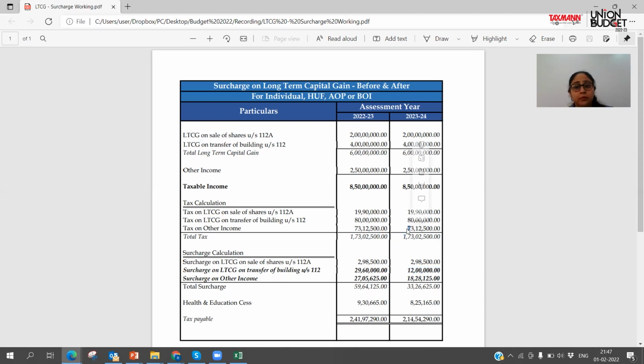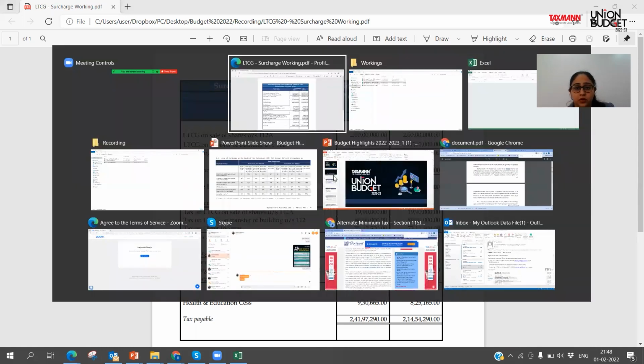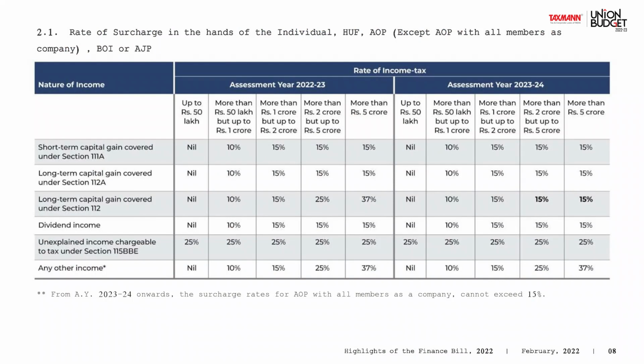And on the other income, how much would be the surcharge? 37, 25, 15. Since the other income is only 2.5 crore, on the other income the surcharge would now be taxed at 25%, not 37%.